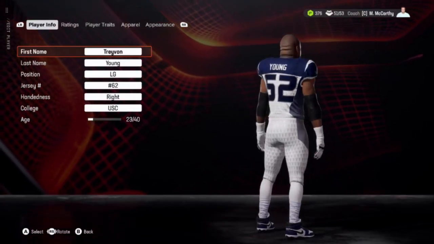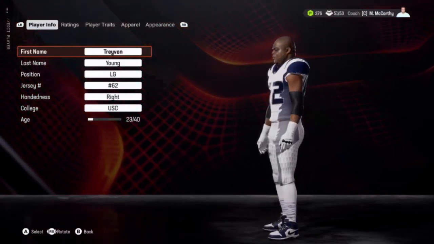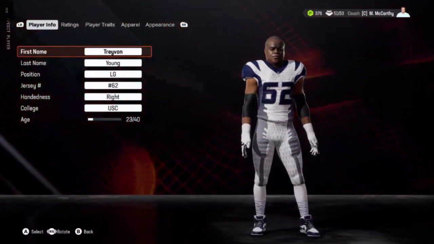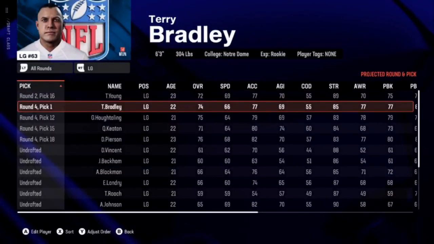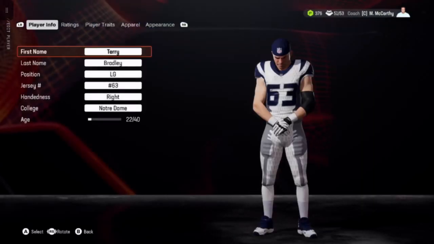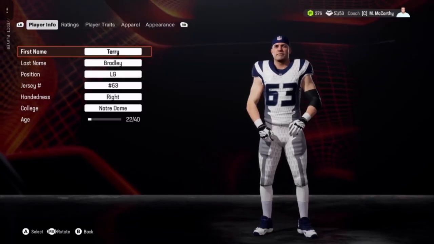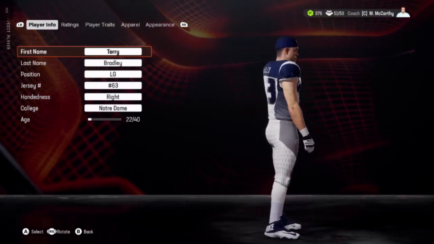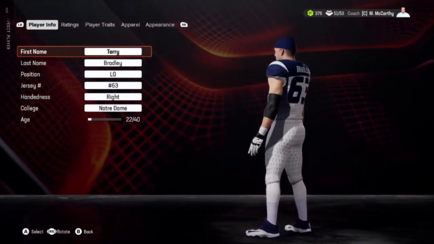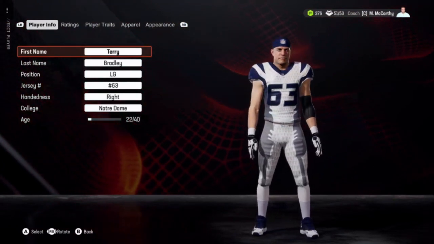No, I think it was 14. I can't remember which year they did the whole 25 anniversary thing, but when you would import that draft class into your Madden, the players' builds were so messed up. They looked like Dragon Ball Z characters when they had the armor on. The pads looked like Vegeta's armor when he first got on planet Earth. It was bad. This kind of reminds me of that.